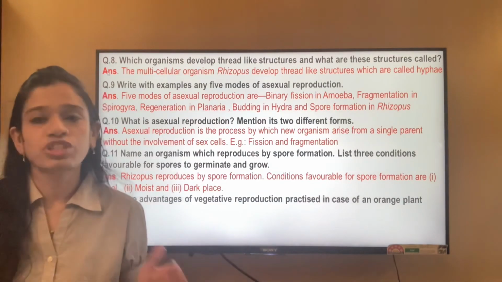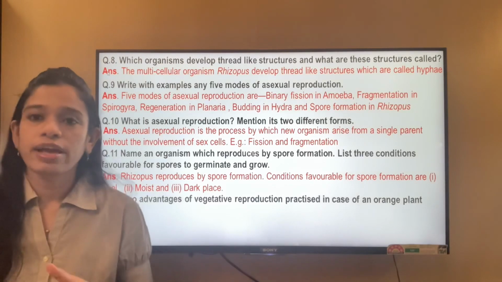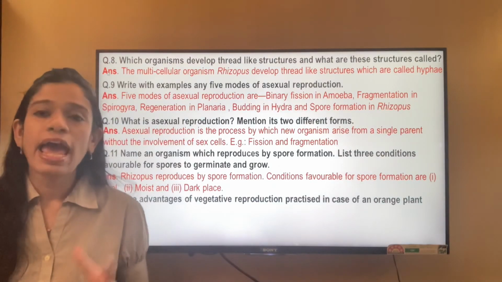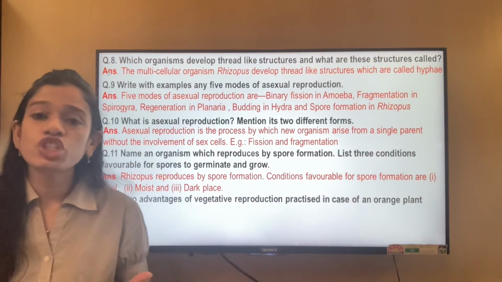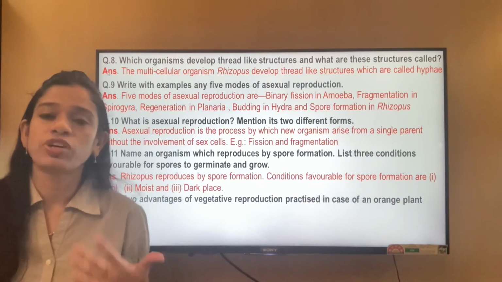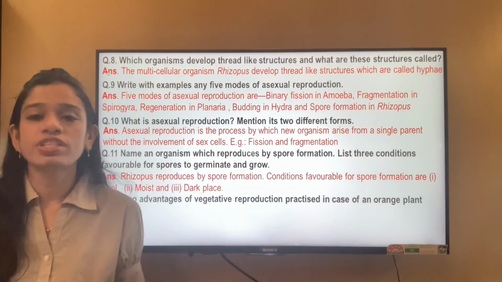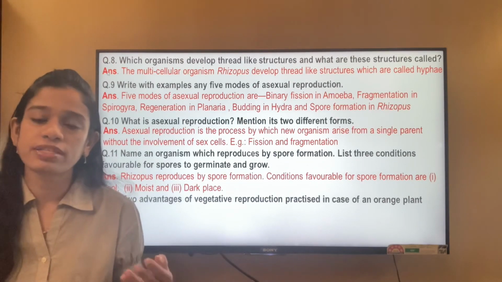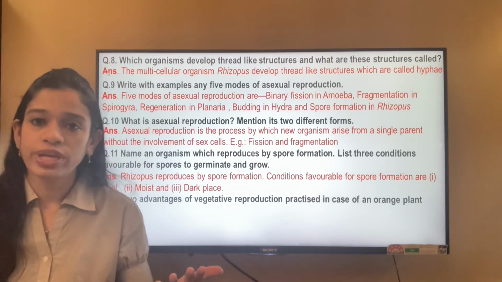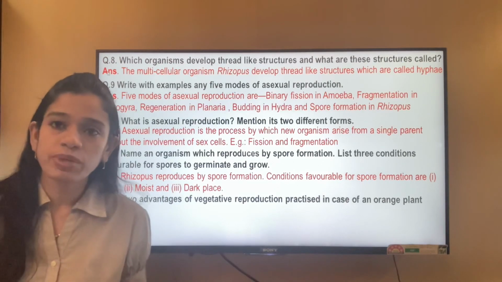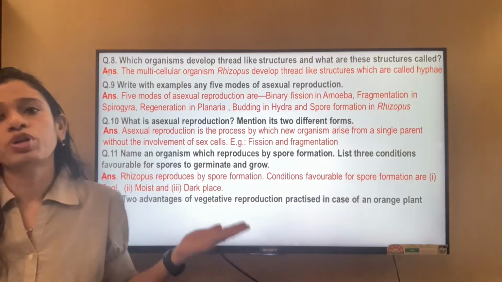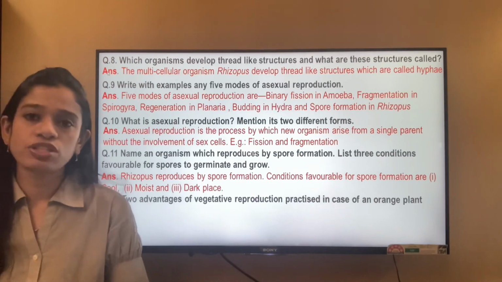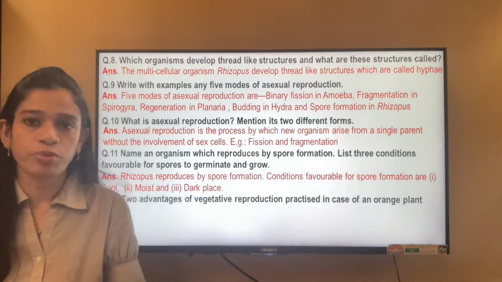In any type of vegetative reproduction, we get the exact replica, that is the fruit shape, size, taste, everything is maintained exactly. And second, it takes a very short time for the plants to grow, because if you go for sexual reproduction, it takes a long time, as the seed first has to germinate, then it starts growing, and it has to overcome many unfavorable conditions during that time. But in vegetative reproduction, the plant gets ready immediately. So this is one of the advantages of vegetative reproduction over sexual reproduction.